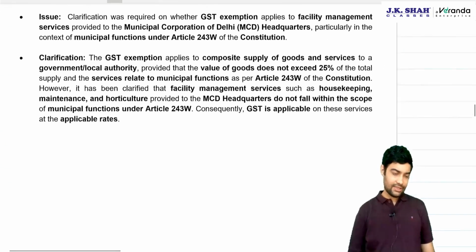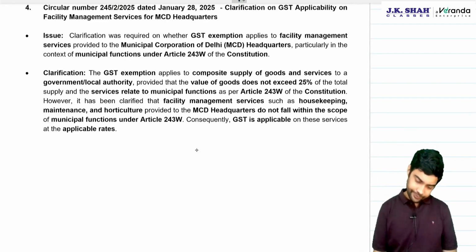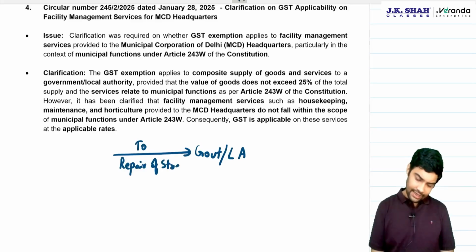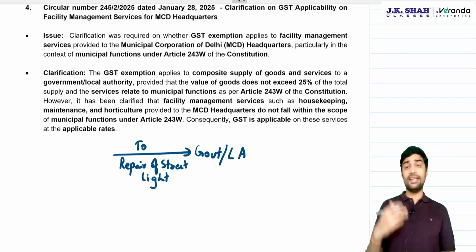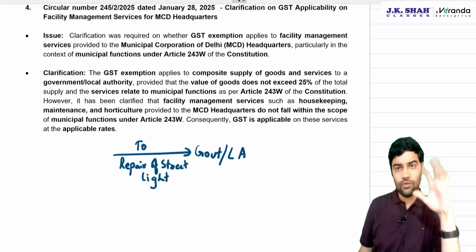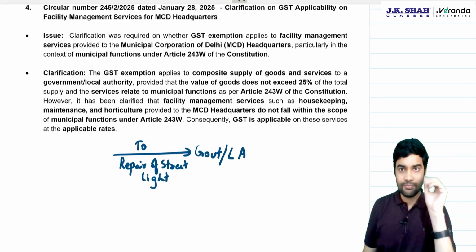Important. Let me first explain it to you, then we'll read. See, you remember government or local authority receiving service like repair of street light. Now, street light maintenance is a function entrusted under the Constitution, 243G, 243W of the Constitution.